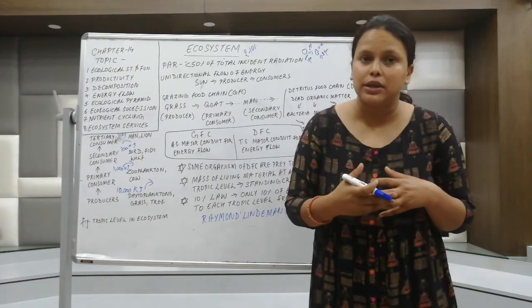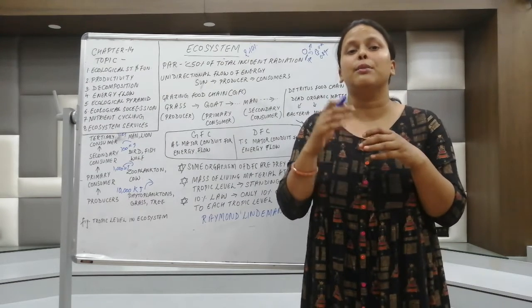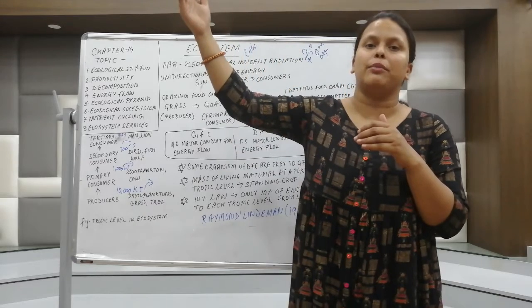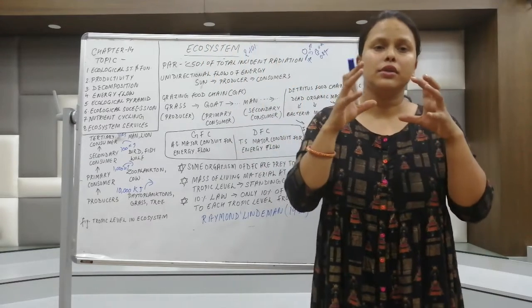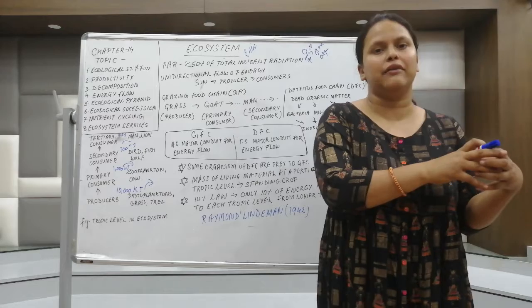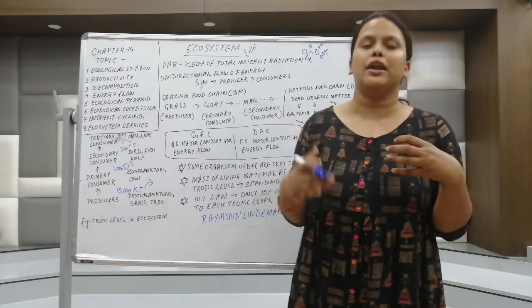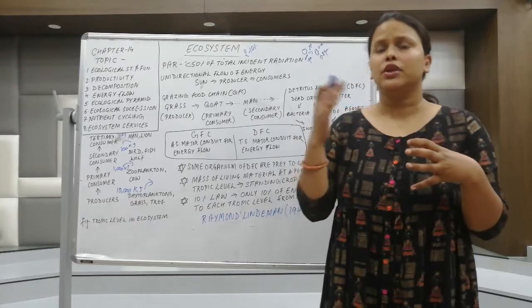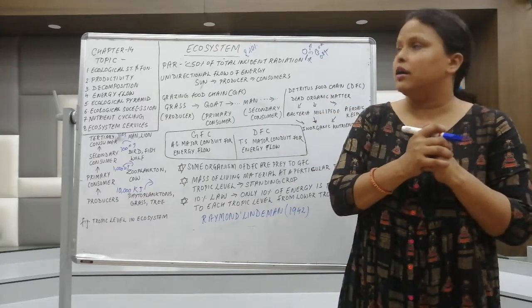We talk about the 10% law, which talks about the movement or the expenditure of energy at different levels of the trophic level, wherein the producers will have the high amount of energy and the top carnivore or the top trophic individual will have the lesser amount of energy. Now this is all about the energy flow.